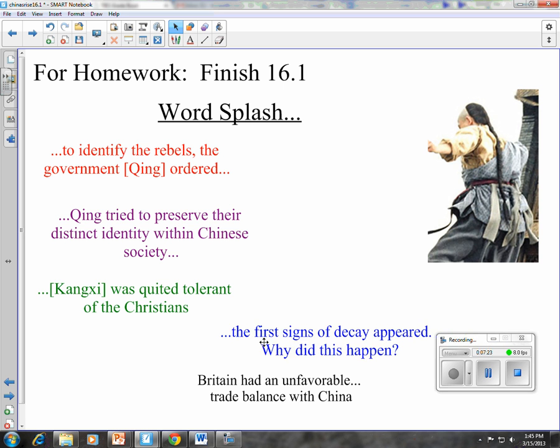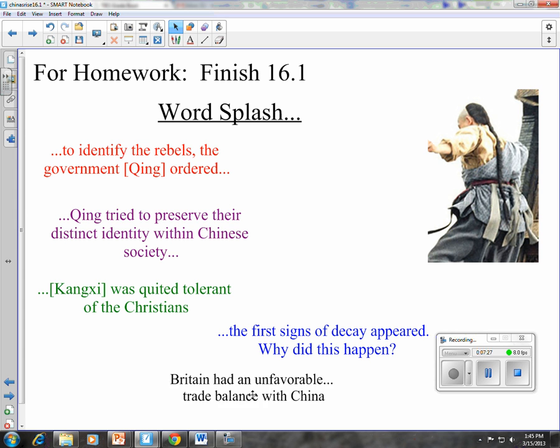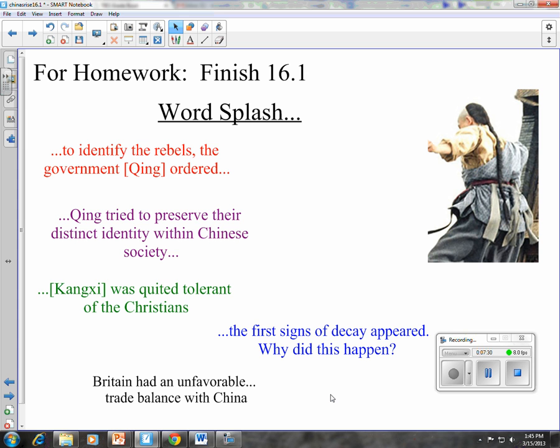The first signs of decay appeared. Why did this happen? And Britain had an unfavorable trade balance with China. What does that mean? So these key phrases, remember to pay attention to them as you're reading. Feel free to rewind the video to the first key phrases and then the second as you are going through the chapter.